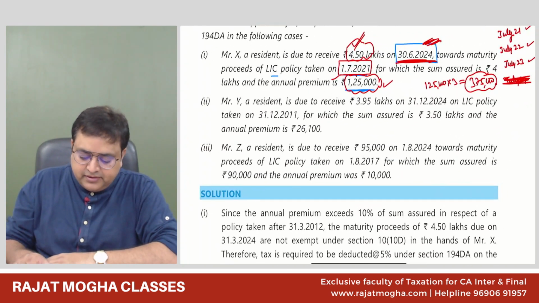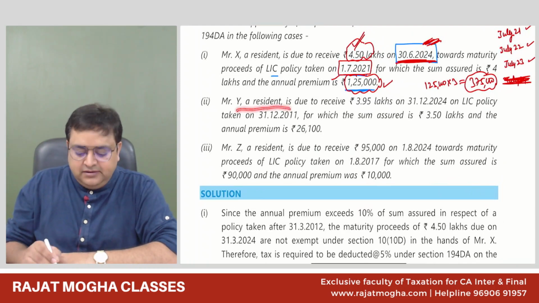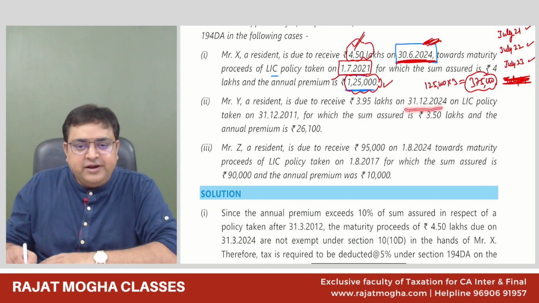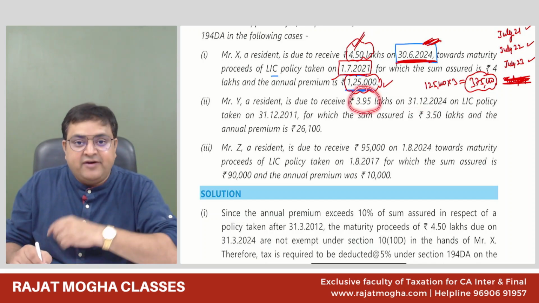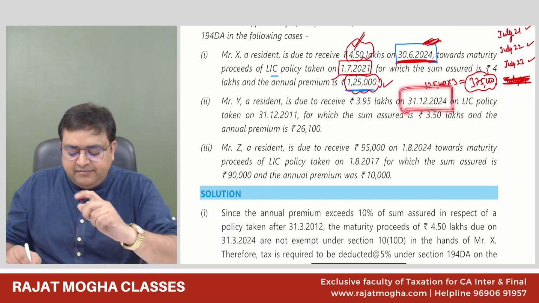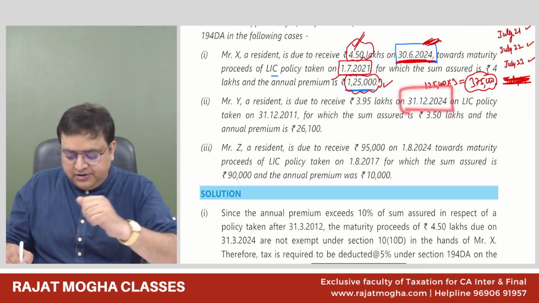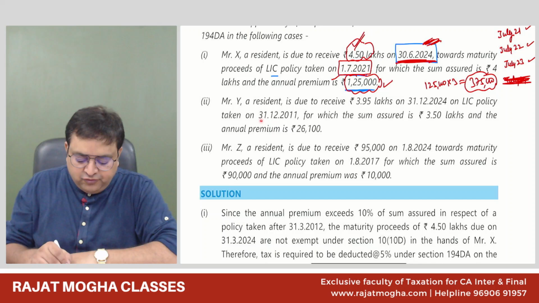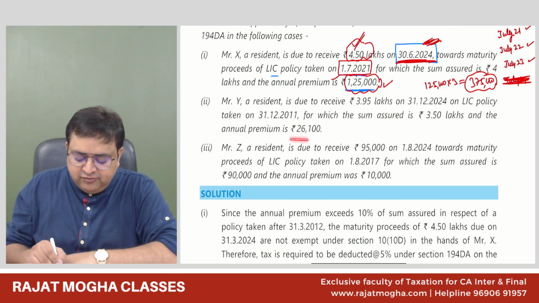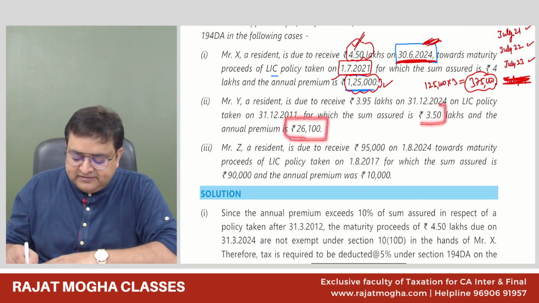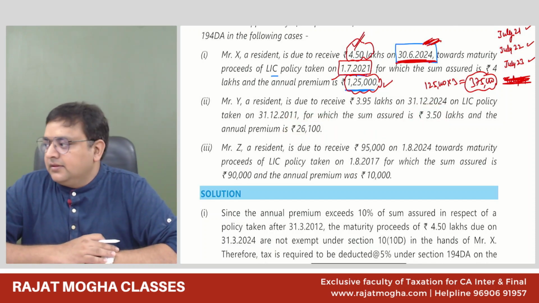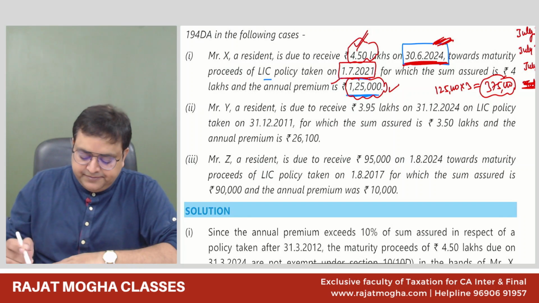Second point. A resident is due to receive 3.95 lakh on 31st December 24. See, he is receiving 3.95 lakh, more than 1 lakh, in December 24. 5 or 2? 2%. On LIC taken on 31st 12/2021, the sum assured is 3.5 lakh and the annual premium is 26,100. Please tell me, first of all, identify whether it is a taxable policy or an exempt policy. Exempt policy.